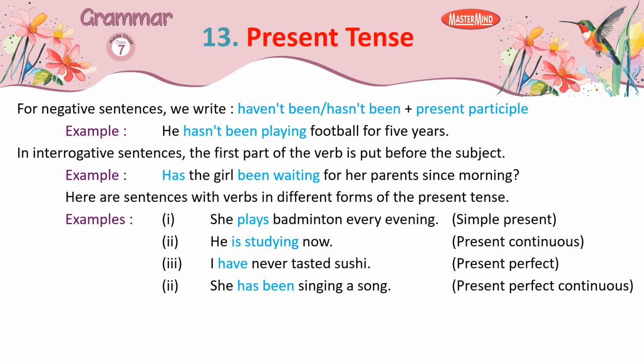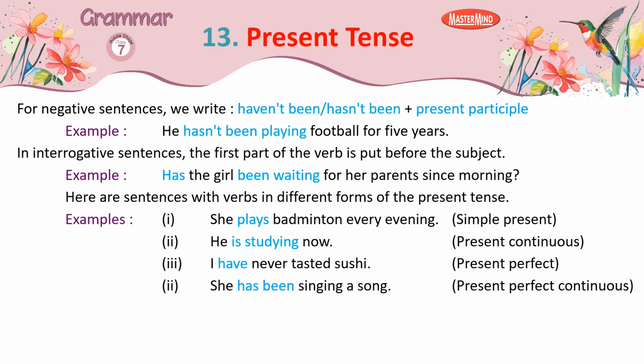For negative sentences, we write have not been, has not been plus present participle. Example, he has not been playing football for 5 years. In interrogative sentences, the first part of the verb is put before the subject. Example, has the girl been waiting for her parents since morning?